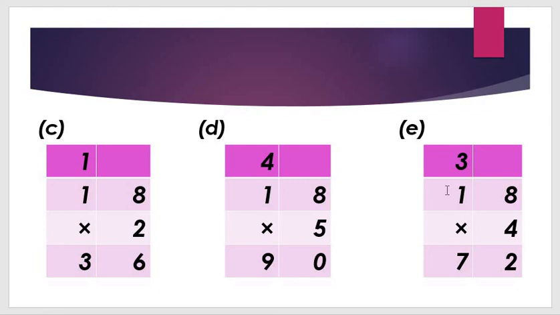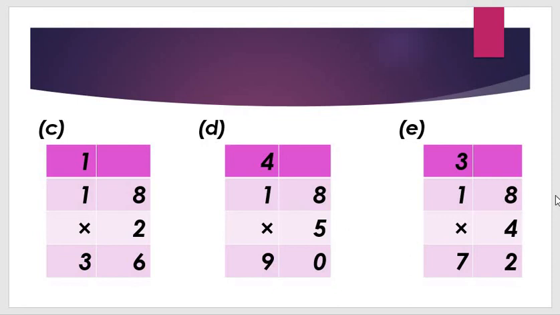So the answer is 72. So 4 8s are 32 and 4 1s are 4, 4 plus 3 is 7. So the answer is what, all students? 72. Understood? Now this question number 2 is done.